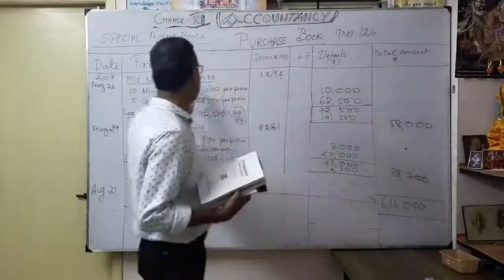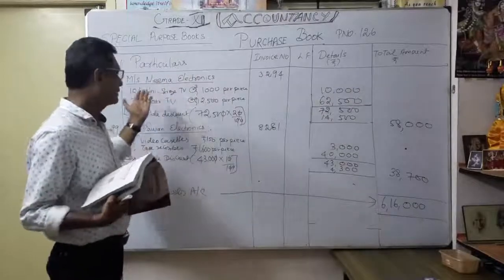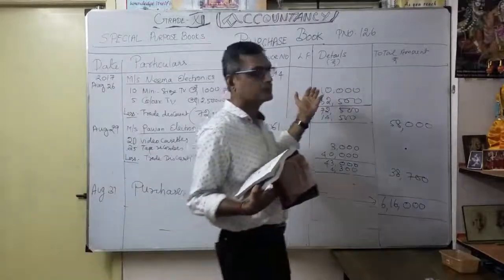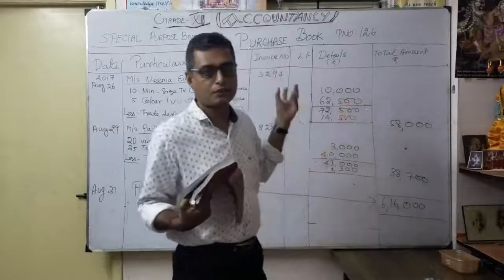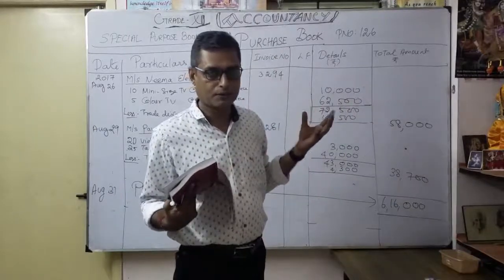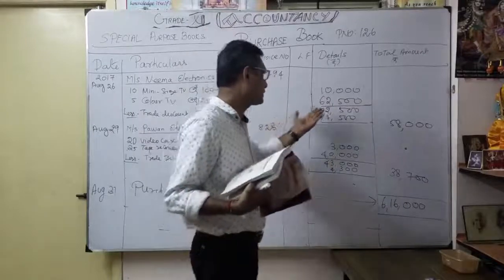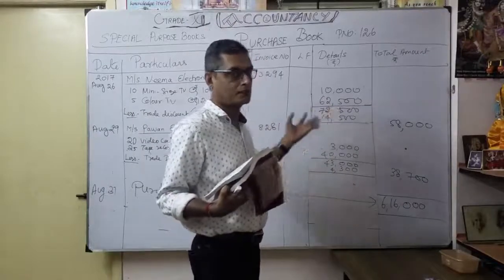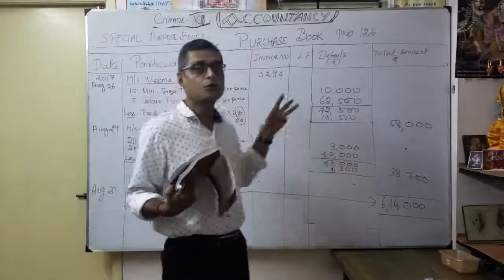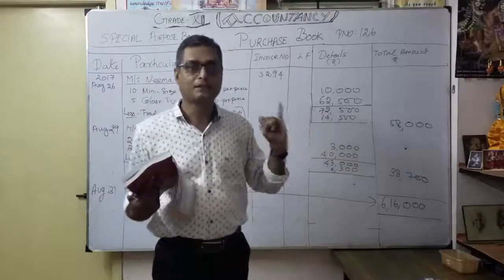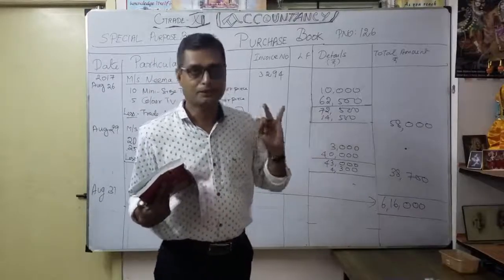So whatever the name of the supplier, thereafter our details recorded, what is the total, multiplication, description, amount, number of articles into piece rate, then you are going to deduct everywhere available trade discount. Very important thing here, don't consider any purchase of asset, or any cash purchases.